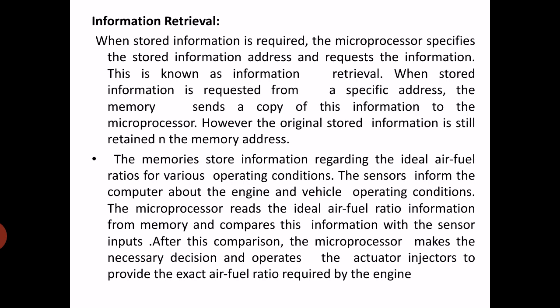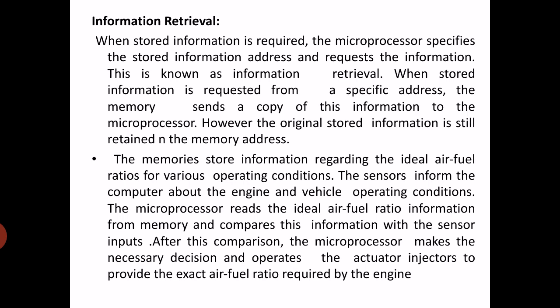The memory stores information regarding the ideal air-fuel ratios for various operating conditions. The sensors inform the computer about the engine and vehicle operating conditions. The microprocessor reads the ideal air-fuel ratio information from memory and compares this information with sensor inputs.